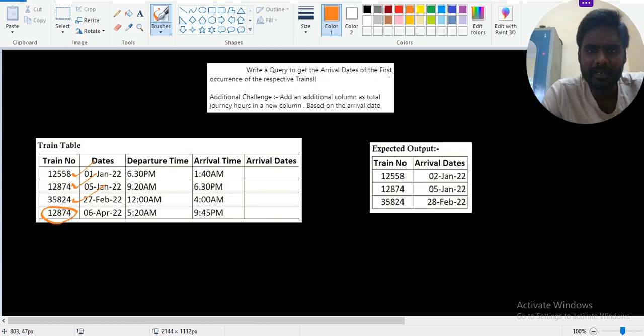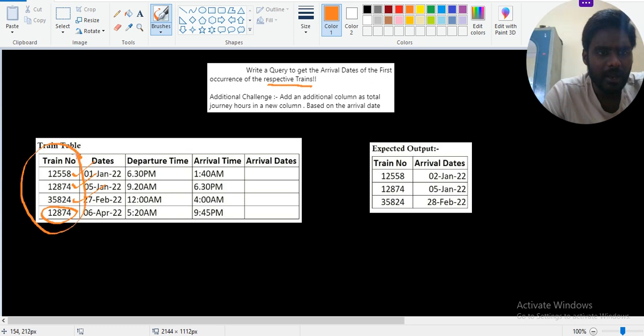To get the arrival dates of the first occurrence, you can consider it as a min of the respective trains, right? So you can group by this train number and then take the minimum of this arrival date, so you can get it. This is an additional challenge, and we can solve this one also. First of all, solving this one.